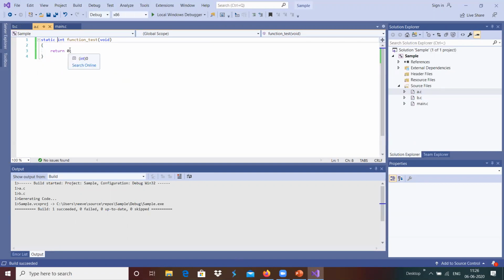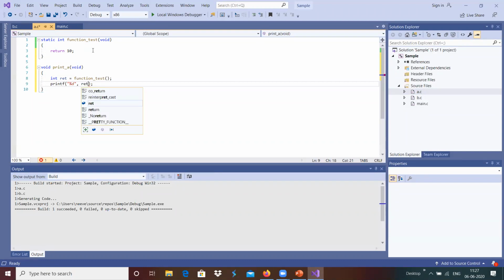I'm going to return 10 here, and add a void print_a function. I get the integer return equals function_test, and then printf %d, return.